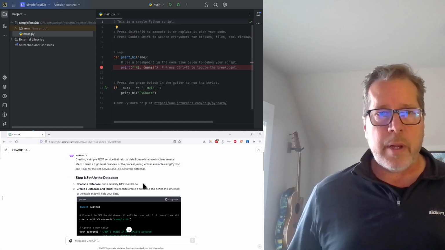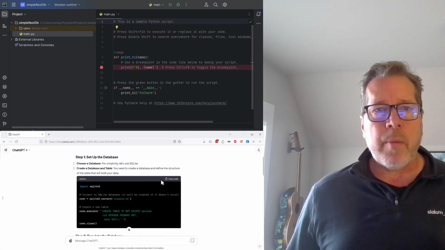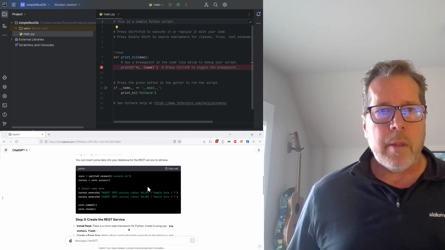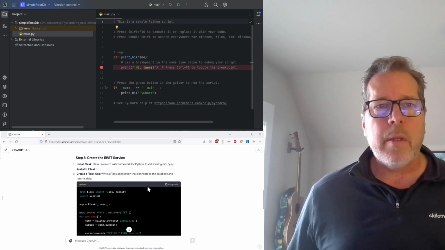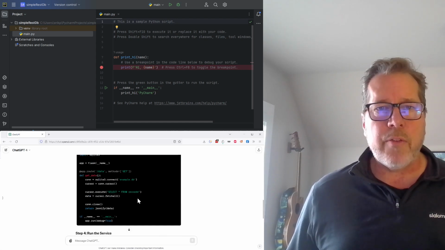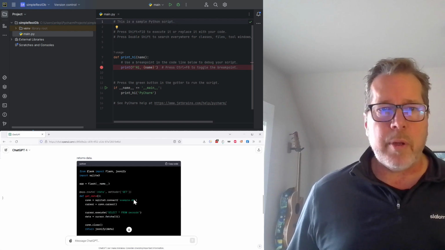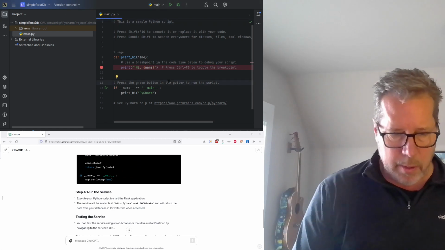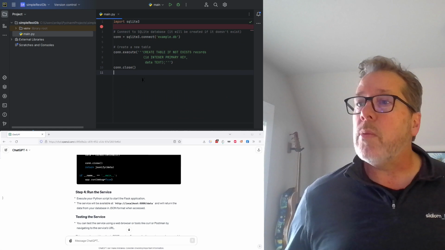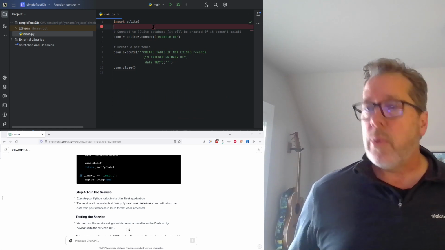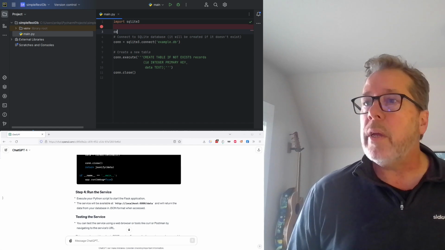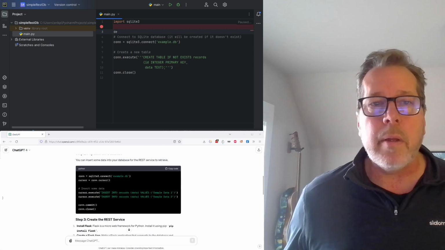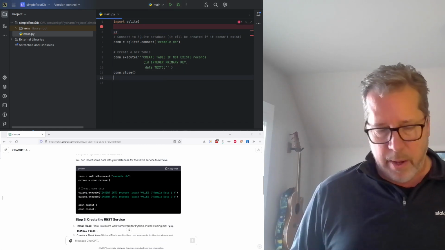Now looking at the code here, it has given me database setup. So it's just inserting a couple of rows. Let's go ahead and copy that now. And then populating the database with some data. And then it creates a REST service, which you should be able to call from a browser after running it. Okay, so pretty straightforward. Let me paste that code that I grabbed here, which is just going to have SQLite imported, and this is going to need to be in a function. Let me go ahead and grab the rest of that database code to populate it. I'm just going to paste that in here as well.